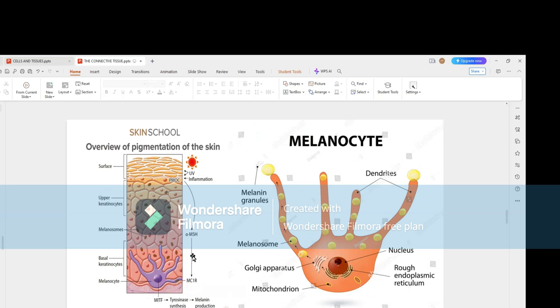And there is a mechanism: propiomelanocortin is gradually converted, with the stimulation of the alpha melanocyte stimulating hormone, to stimulate these melanocytes, which produce the melanin granules inside the melanosomes, inside the melanocytes. They invade the surface cells, which gives protection from the cosmic rays to the superficial layer of the skin.